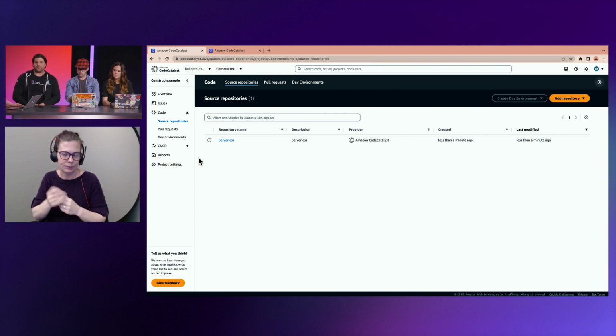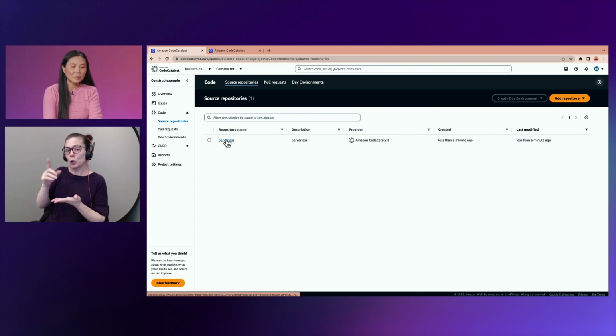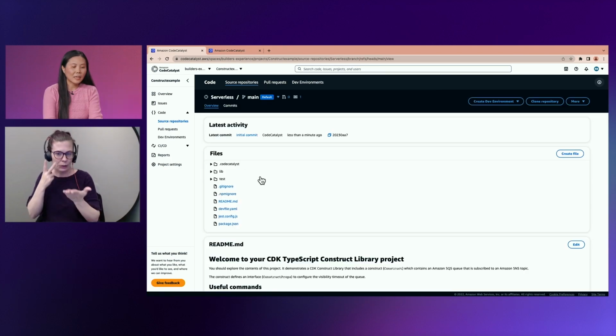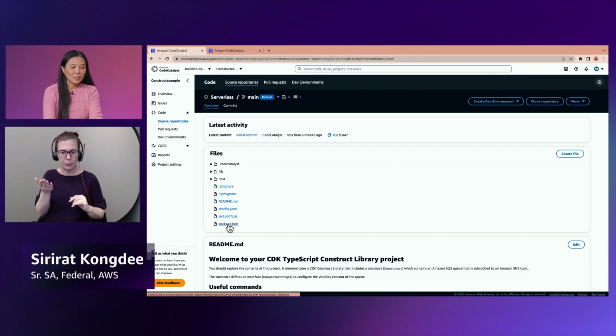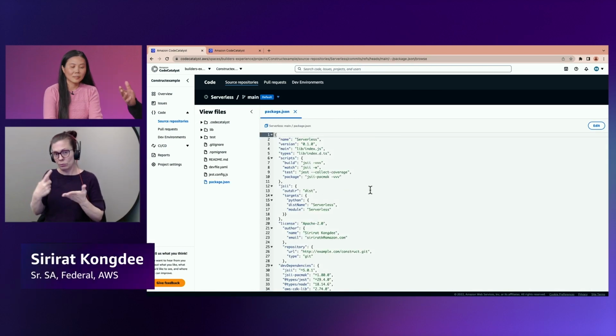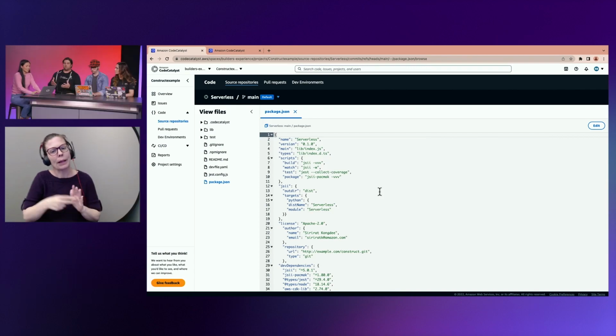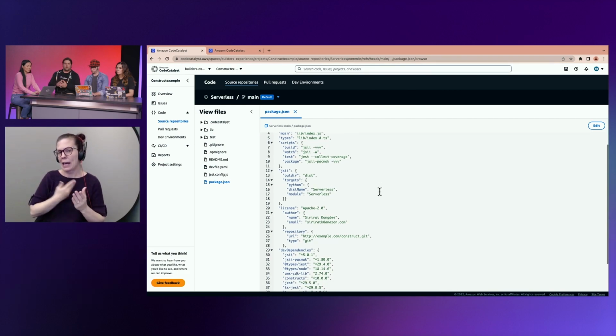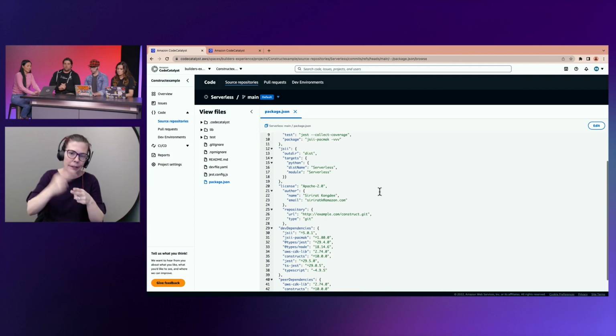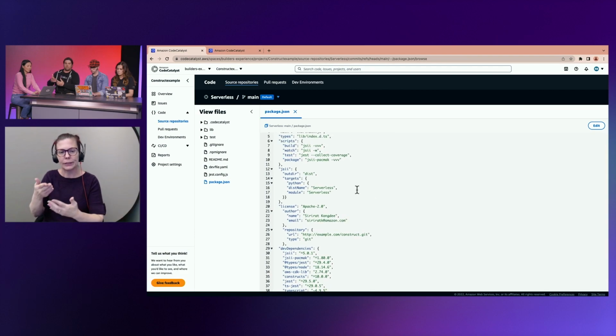Nice. Yeah. The blueprint creates the project's files in the repository, and you can see the files that are created here. Ryan, you want to talk a little bit about that? Yeah, so going back to the blueprint input, you can see some of the input that we put into the blueprint is reflected here in our package file. Stuff like the package name, the target. So Siri chose Python, and so you can see Python is going to be produced from this, as well as the name and email, which is all required by the JSII tool as we build.